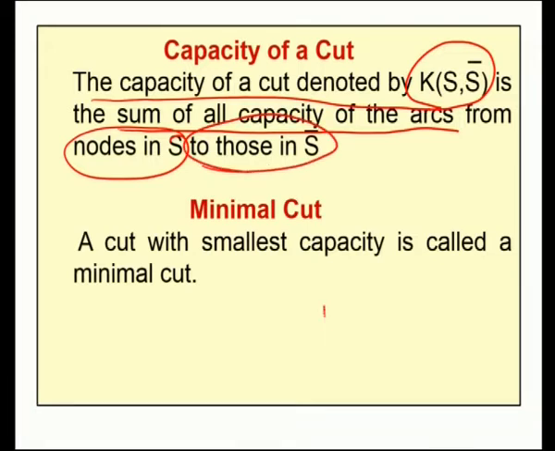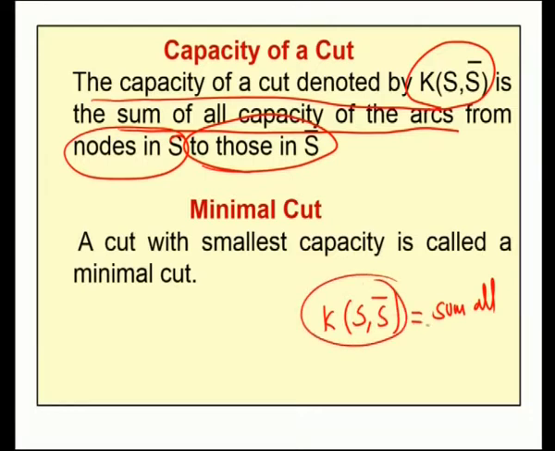So, in order to compute the capacity of the cut, first you have to collect all the arcs which have the source node in S and the end node in S bar. Then, if we sum the capacity of all the arcs from S to S bar, that gives us the capacity of the cut.